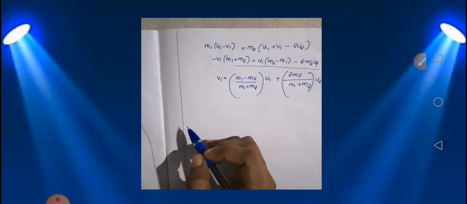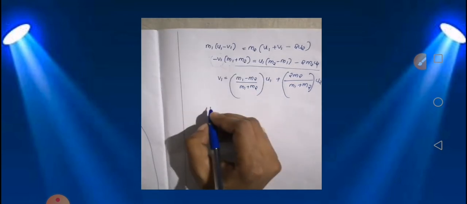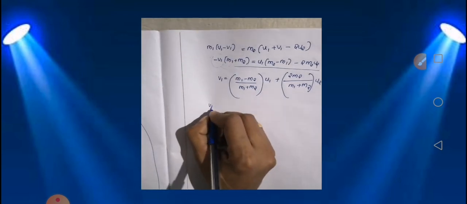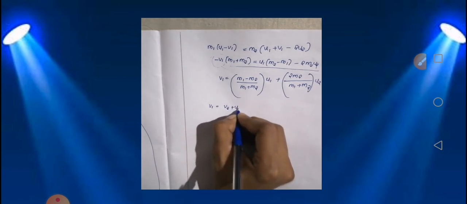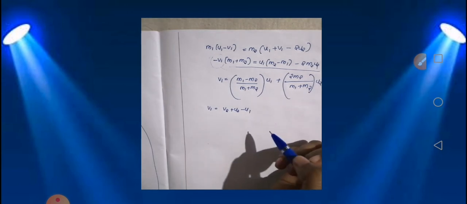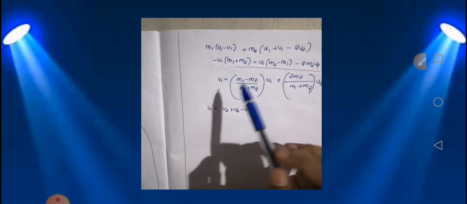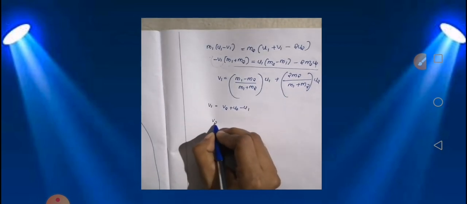Similarly, from the last equation, you have written v2 and substituted, isn't it? So similarly, for v1, if you substitute, you will get v2 plus u2 minus u1. If you put this in equation number 1 and solve it like this, you will get the equation for v2.